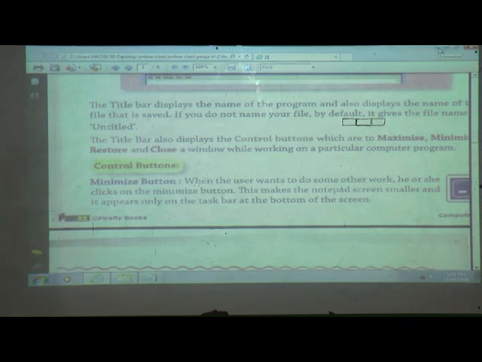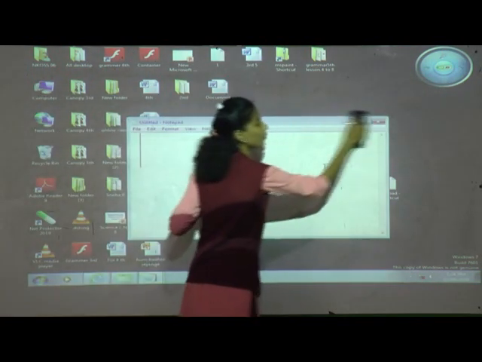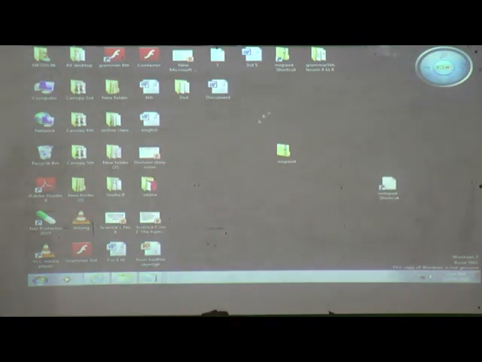Mini means small. If you want to decrease the size of the window, decrease means what? Small. It is one notepad. If you want to minimize this window, we don't want this window now, we want to do another work. You can see here, when I press here, the window will be minimized. See here, when I press here, this window will be in the taskbar. This window is now in the taskbar.